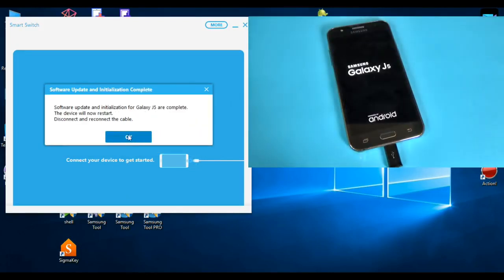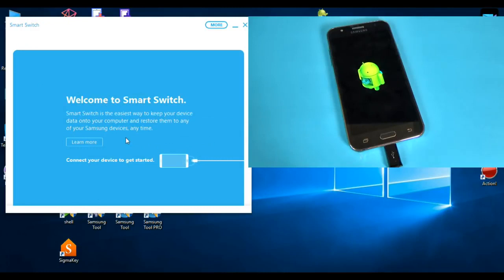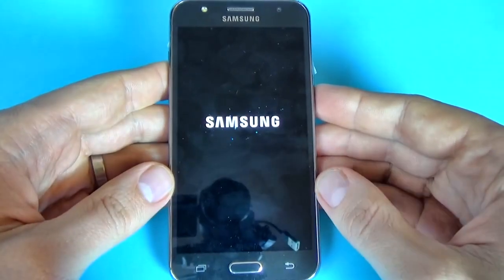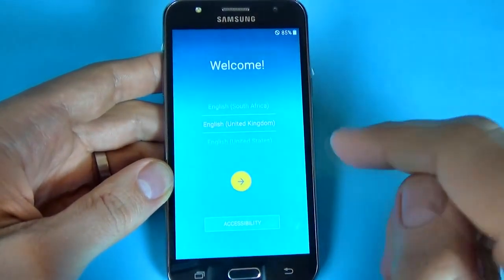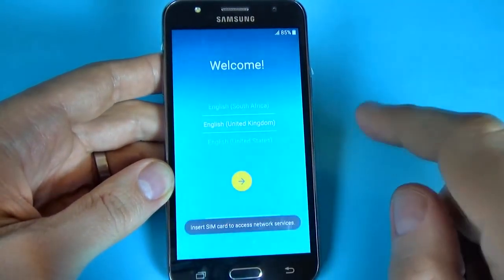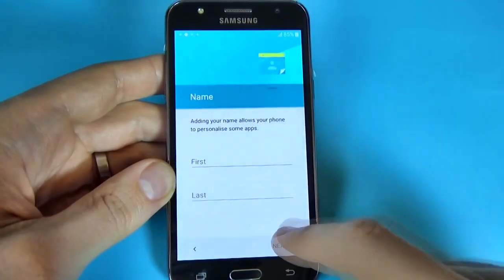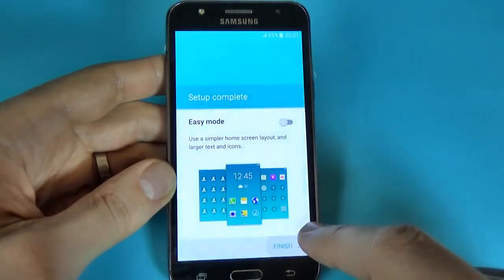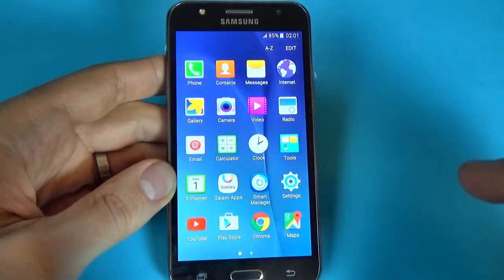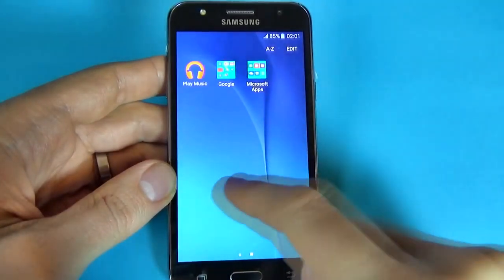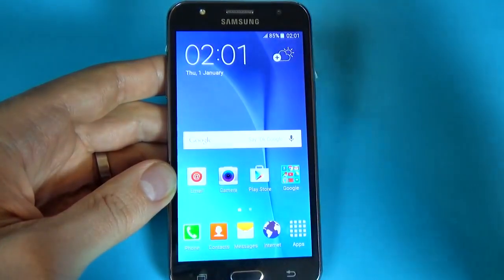Now I'm back. The update is complete. Just click OK and disconnect and reconnect the cable. Okay, let's click OK. And now you can do the initial setup. Just click on the arrow and click next. And the setup is complete, and here is my phone after the update is complete.